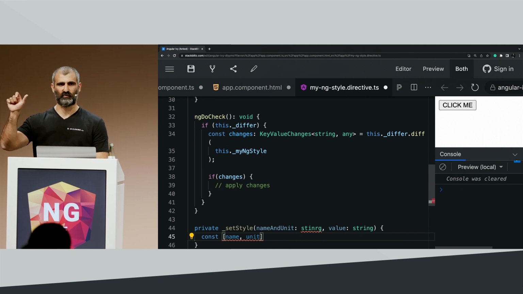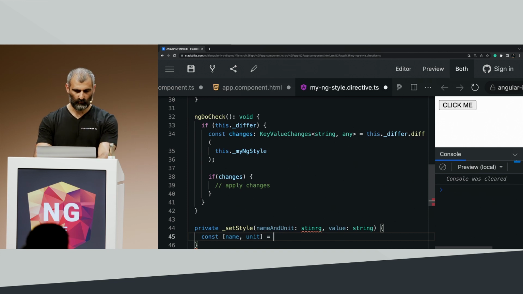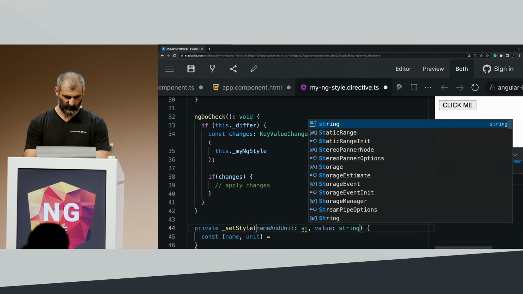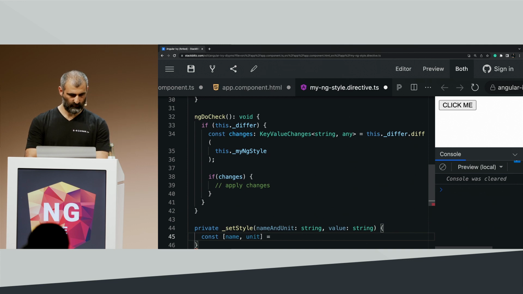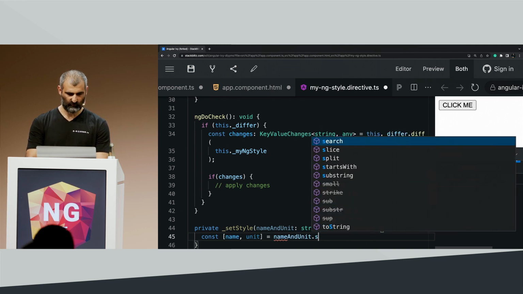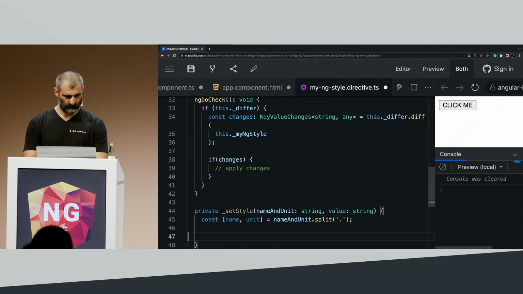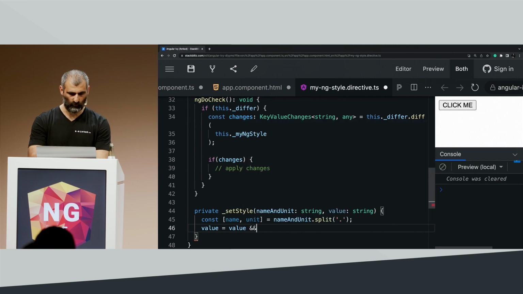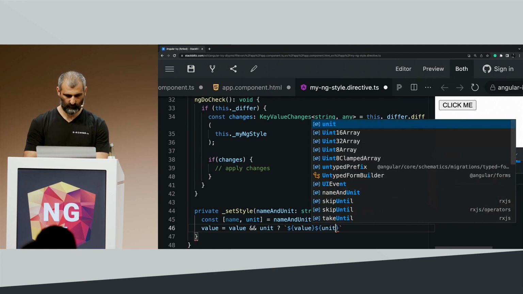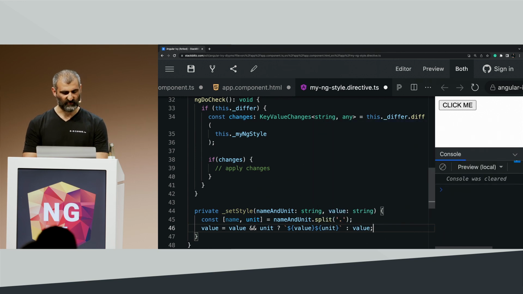You can just pass to ngStyle the name and the unit together, so we have to also support that. The name and the unit, string, and name and unit, just split it with dot. Now, we can set the value: if we have a value and we also have a unit, we just want to concat them, where the value goes first and the unit goes second. Otherwise, it's going to be just the value.